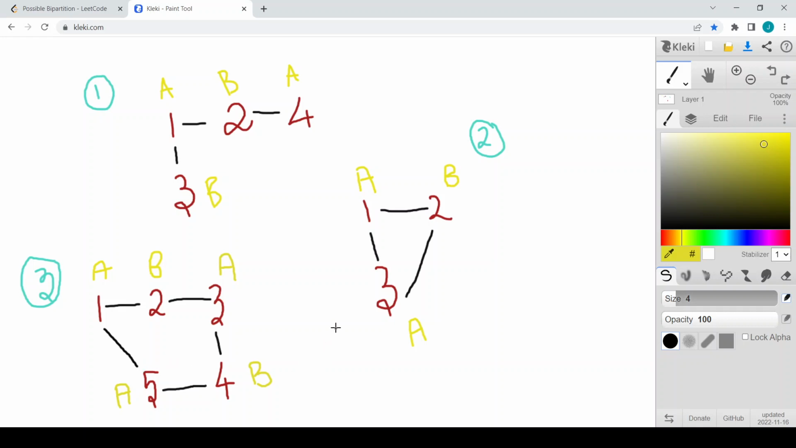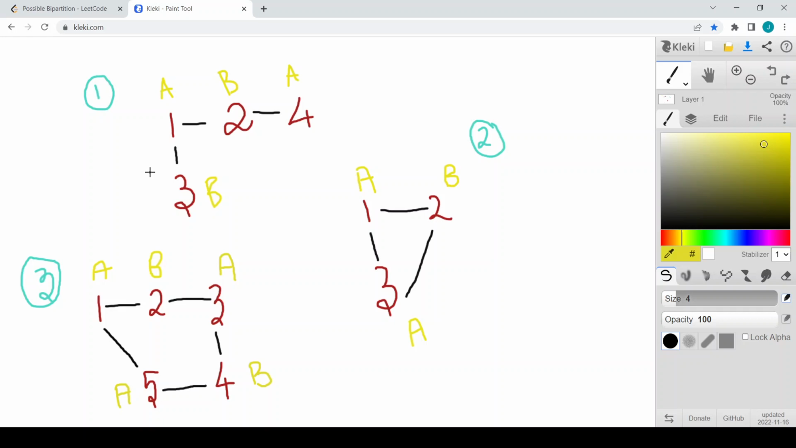So what that means is we are not able to bipartition if the adjacent nodes have the same group ID. This is the exact property of a bipartite graph. A bipartite graph is a graph where, if we take every adjacent node, we are able to color them with two different colors, and the adjacent nodes do not have the same color. Then we can say that graph is a bipartite graph. So our ultimate problem boils down to finding whether the graph is bipartite or not.